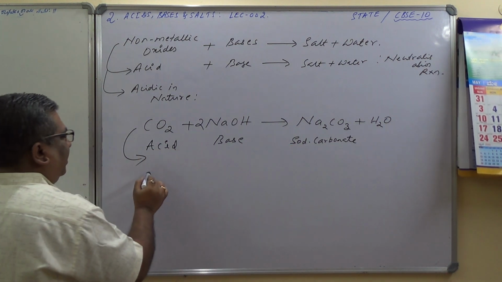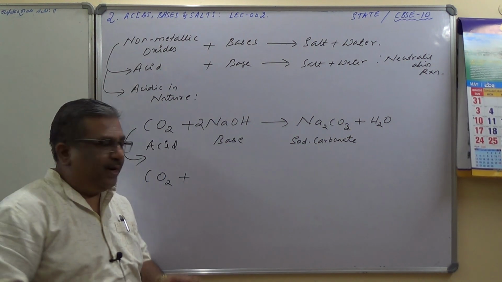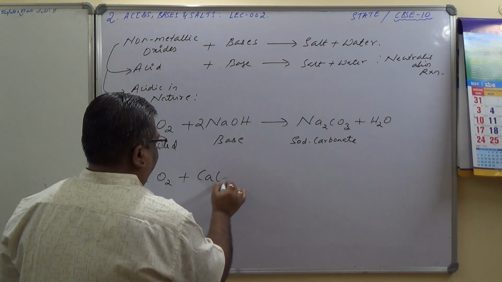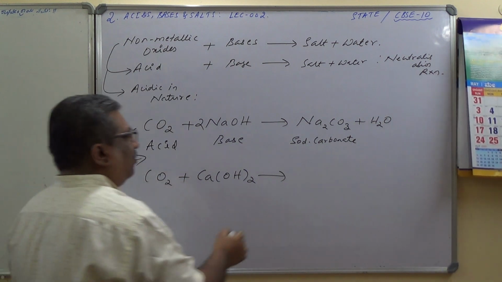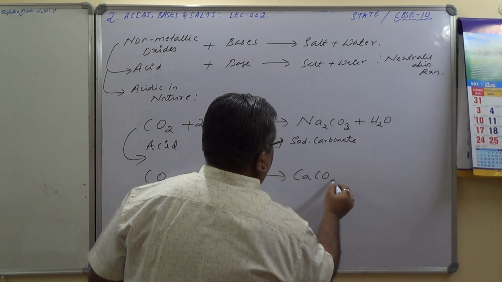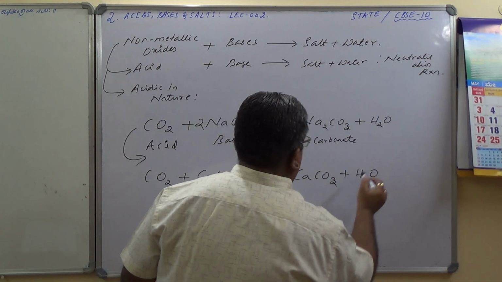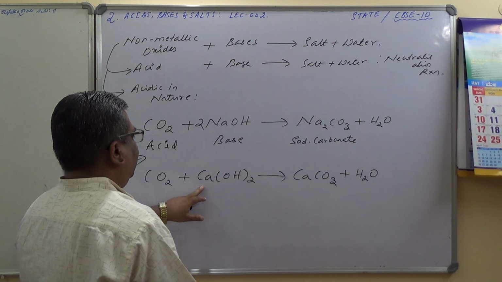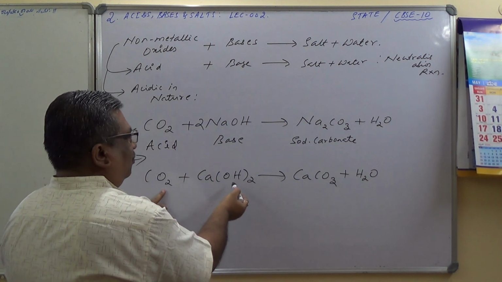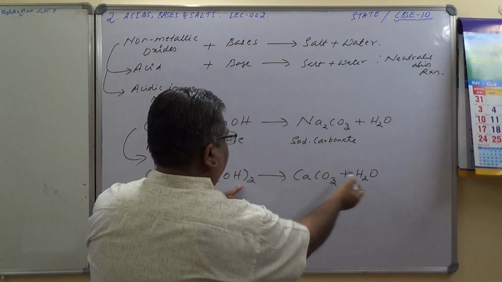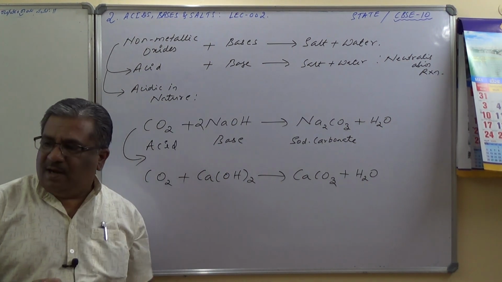And one more example I will take, CO2 along with calcium hydroxide, Ca(OH)2. What can you expect here? Calcium carbonate, CaCO3, plus water. Is it balanced? Ca, 2 hydrogen, CaCO3, 2 plus 2, 4, 3 plus 1, 4, 2 hydrogen, yeah, it is balanced. Carbon dioxide plus calcium hydroxide gives you calcium carbonate plus water.